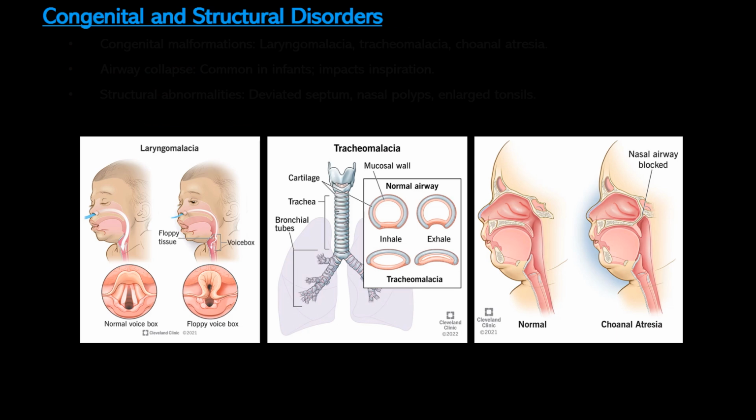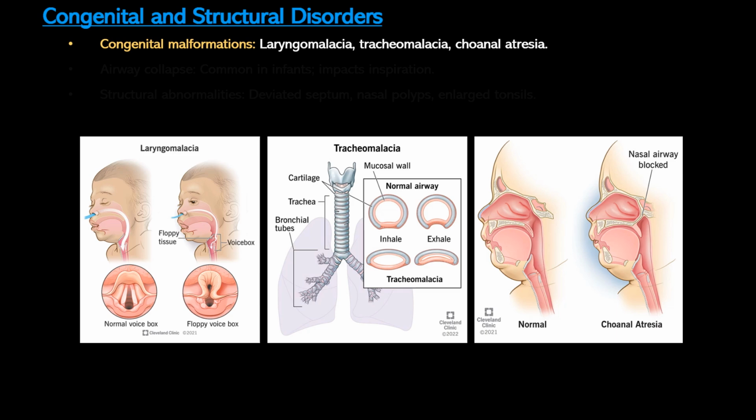Now, although we didn't include these in our main categories, another important set of pathology to consider with the upper airway is going to be congenital and structural disorders, which can fall into any one of those three main ones. Congenital and structural disorders of the upper airway can either be present from birth or they develop over time, significantly impacting airflow and ventilation.